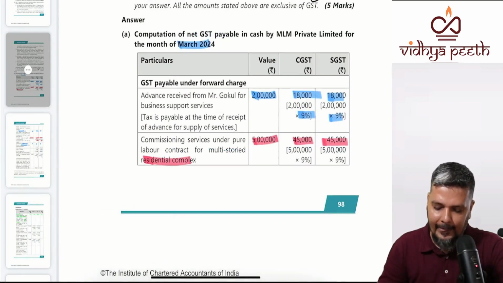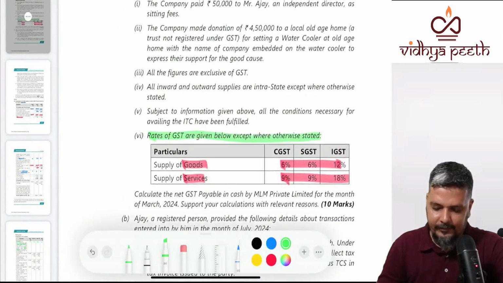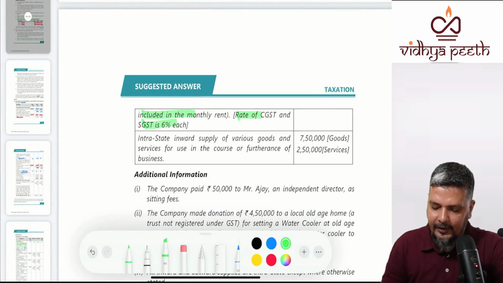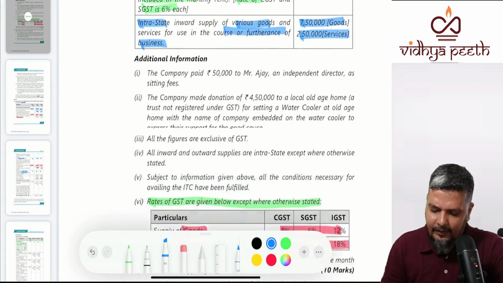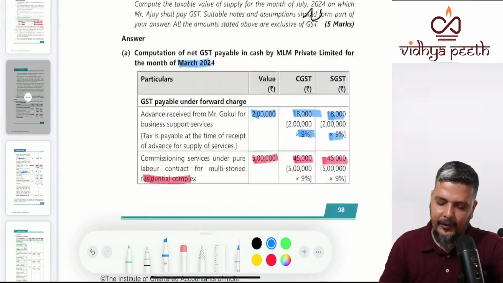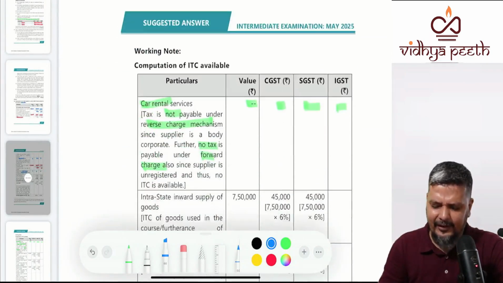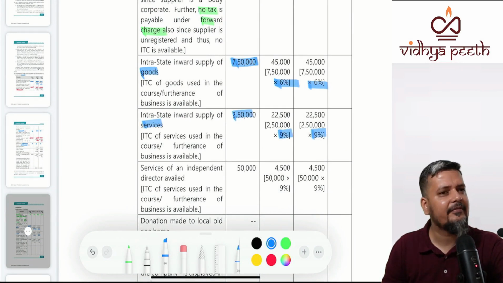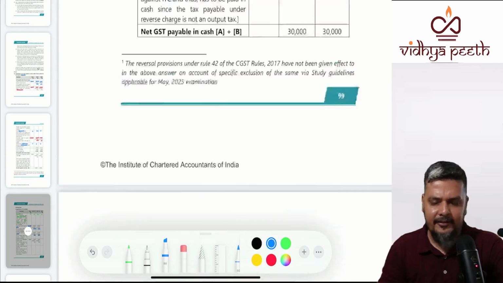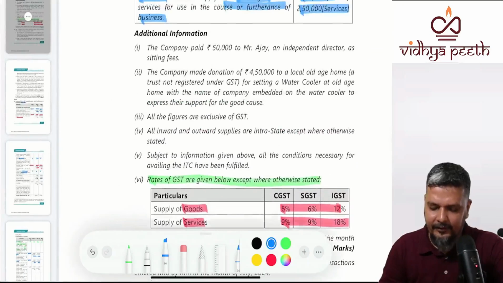Next. Intrastate inward supply of various goods and services used in furtherance or course of business: 7,50,000 goods, 2,50,000 services. Will you get the credit? Yes, everything else is satisfied, so you'll get the credit. For 7,50,000 of goods you will take 6%, and for services 2,50,000 you'll take 9%. Clear? Wait, the question is not yet over. This fills the main table.